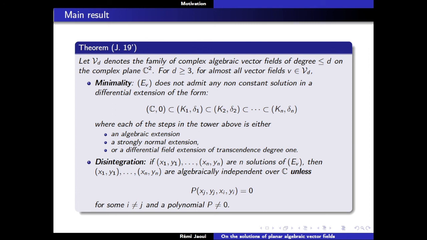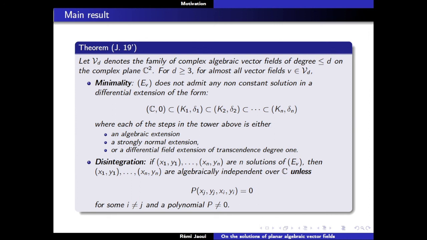We can give a sufficient condition that happens generically. So for almost all vector fields v of degree d in V_d, the equation E_v associated to the vector field does not admit any non-constant solution in a differential field of the form, a tower of differential fields, where each step in the tower is either an algebraic extension, a strongly normal extension, or a differential field extension of transcendence degree 1.